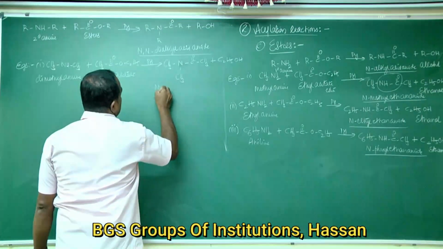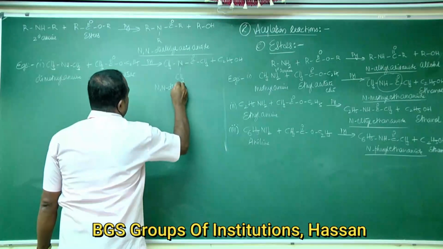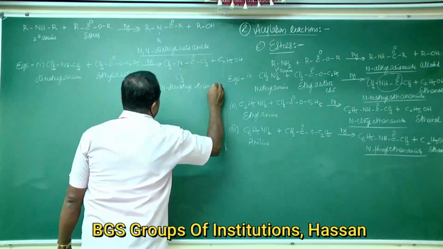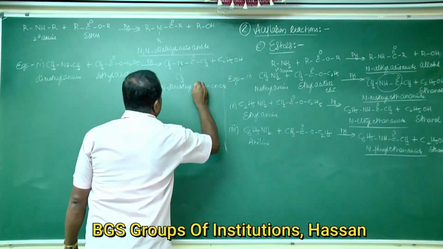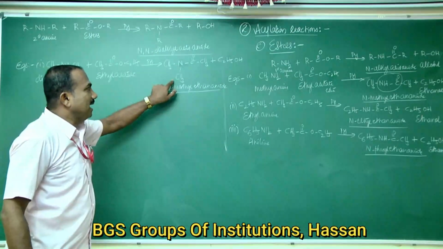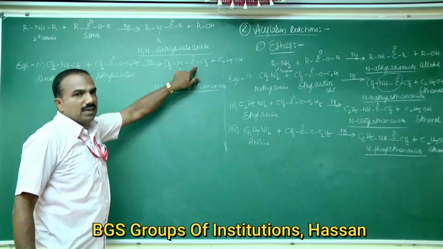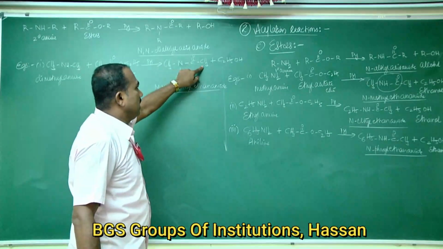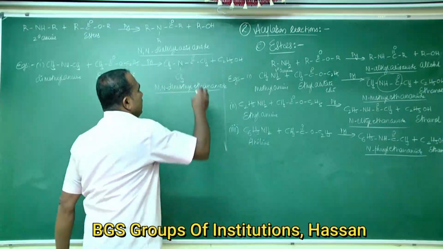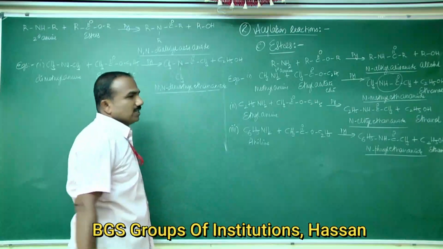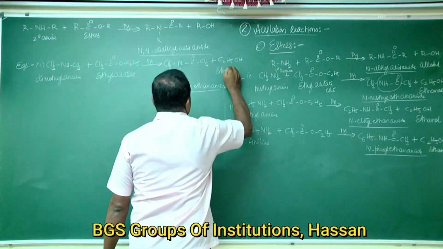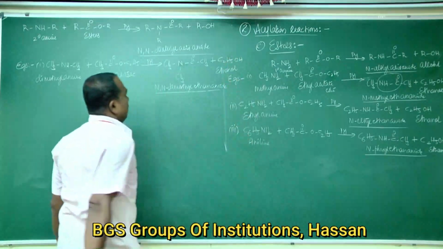The product is N,N-dimethyl ethanamide. This amide has two carbon atoms, a single bond linkage, and C=O connected to N is the functional group for amides. C2H5OH is ethyl alcohol or ethanol.